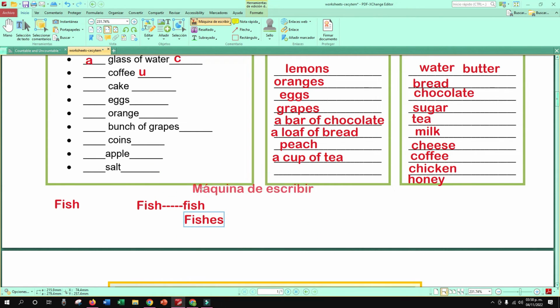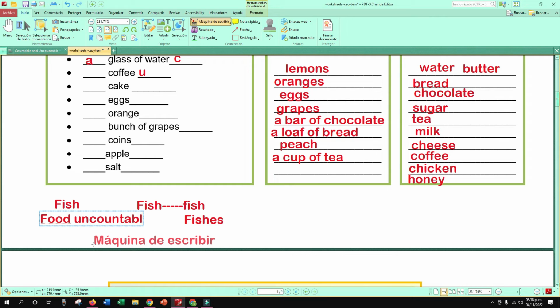Solo en ese caso. Pero si son de la misma especie, por ejemplo, hay 10 peces payasos, ¿verdad? En ese caso, como son de la misma especie, van a utilizar fish, aunque sea plural, ¿verdad? ¿Cómo lo van a identificar? De acuerdo al contexto que ustedes tengan en las oraciones. Pero, recuerden, cuando estemos hablando de food, comida, that will be uncountable.